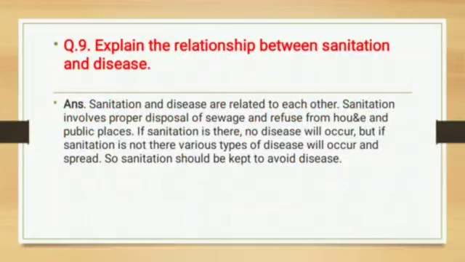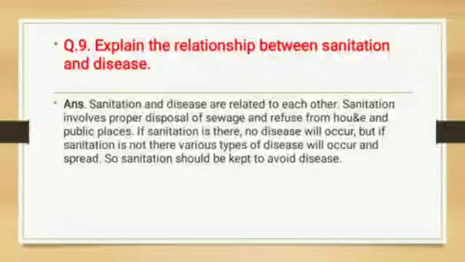Question number 9. Explain the relationship between sanitation and disease. This is also a very important question. So you should know what is sanitation and what is disease. These two things are interrelated. First, sanitation and disease are related to each other, that we know.